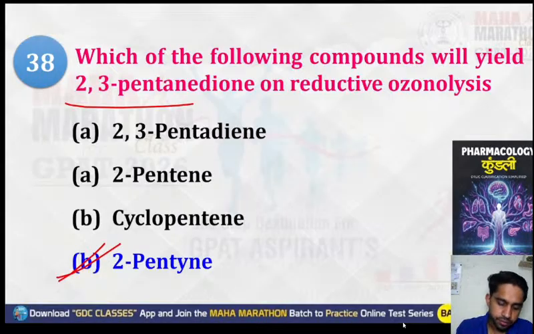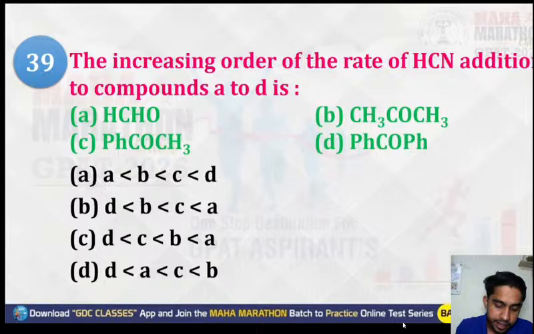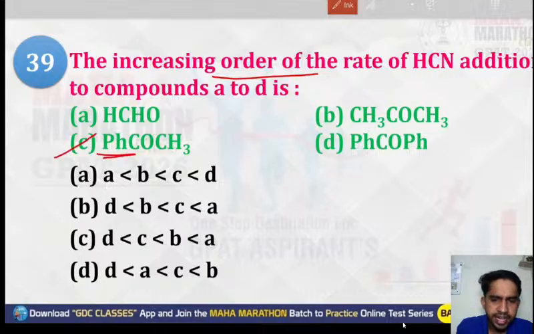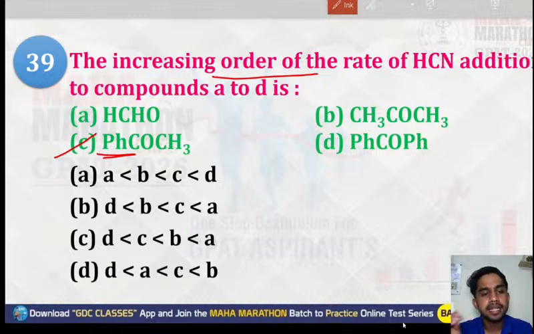Okay. Now, next question. 39, the increasing order of the rate of SCN addition to the compound. In order to add, there should be a less stabilized compound. The more the stabilization in the compound, the less the addition. If you talk about option number C, there is one phenyl group. There must be resonance and stabilization. So this should be less susceptible for the addition of SCN.